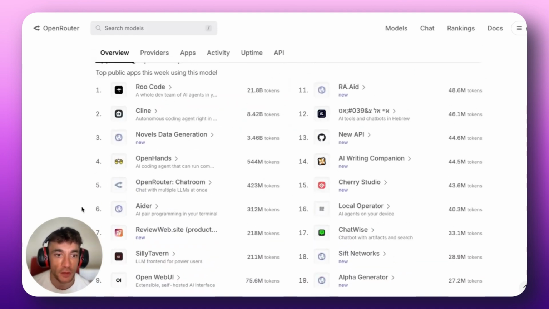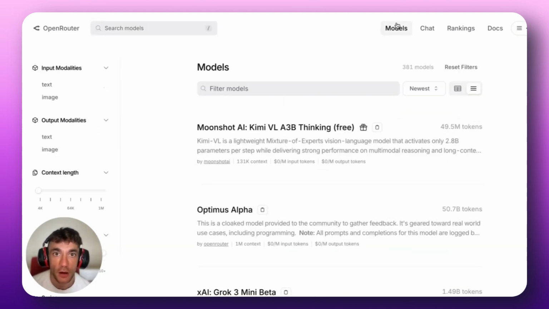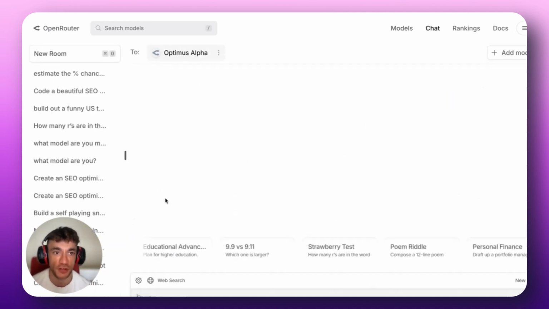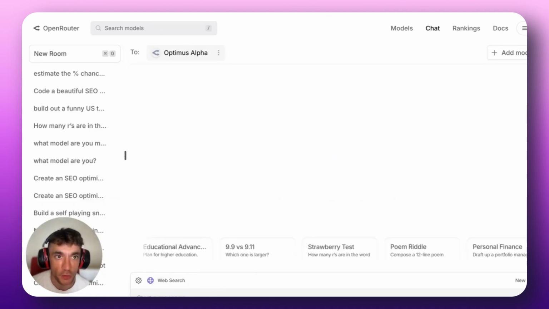You can see some of the apps that you can build with this. So for example, Recode, Klein is another one. And you can also get free access to this inside the chat room on OpenRouter. So for example, if we go to Optimus Alpha over here, click on chat, we can start chatting with this bad boy right here. And we can even connect it to web search as well. So it's a really powerful model. It's completely free. It's really good at coding. And it seems like there's a 95% chance it's a new update from OpenAI.